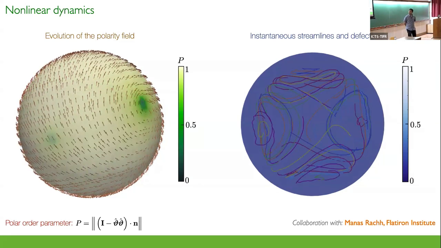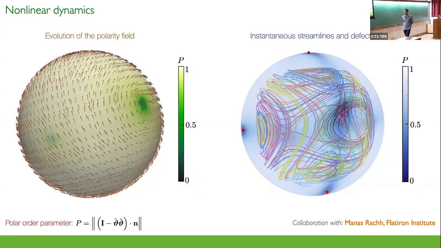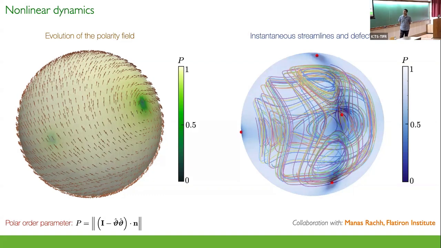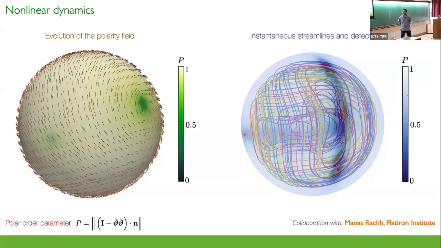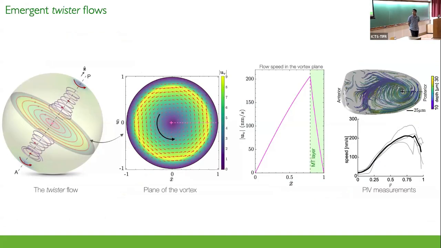You can look at the instantaneous flow fields. The -1 defects correspond to hyperbolic flows or hyperbolic points in the interior flow. And as these defects merge, and once you're left with these two +1 defects, you see a large-scale vortical flow inside the cell. We can actually be quantitative about this process. So that's what I'm showing you over here. This is the steady state flow inside the sphere. It's strongly vertical and axisymmetric, but there is a swirl component that you see coming in this axis. And this is happening because there are filaments pointing radially inward along the two defects, and they're pushing fluid down.